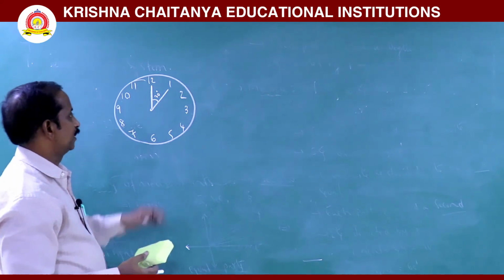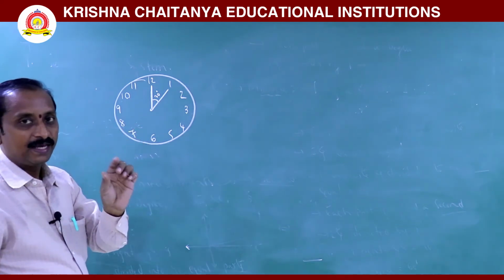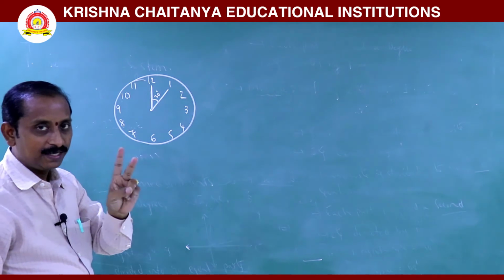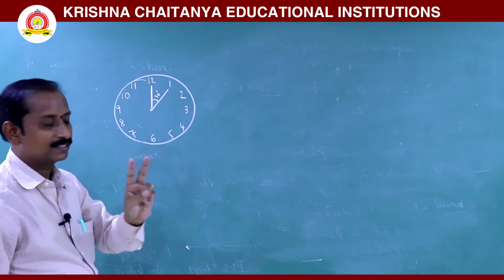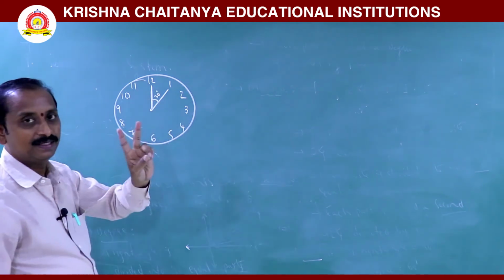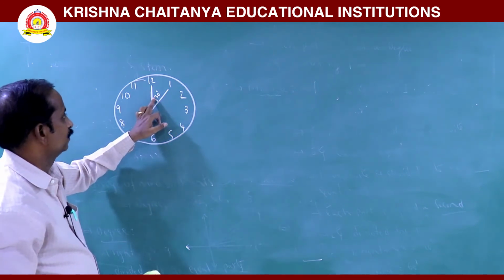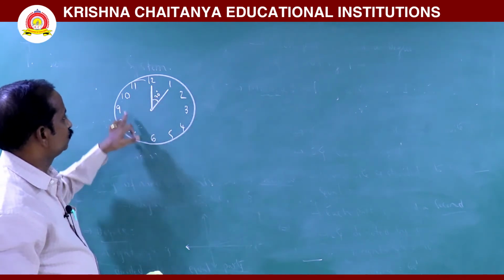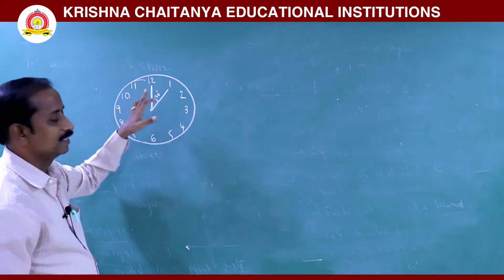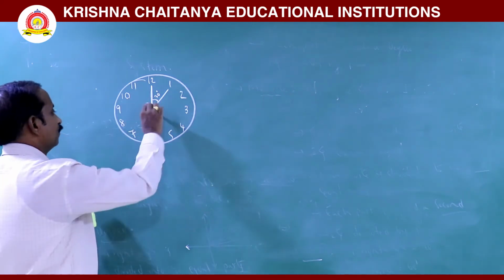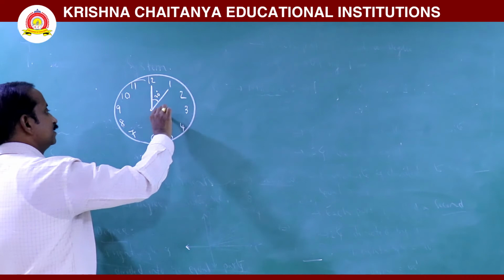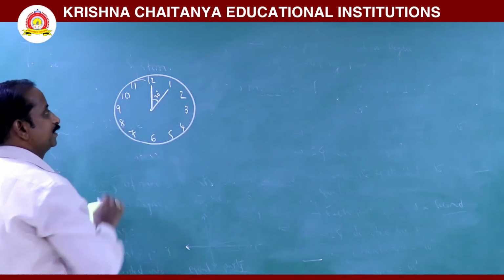So, keep this one point: the angle between any two consecutive digits in a clock is nothing but 30 degrees. How many are there? 12. 12 into 30 is 360. So, one complete rotation is nothing but 360 degrees.